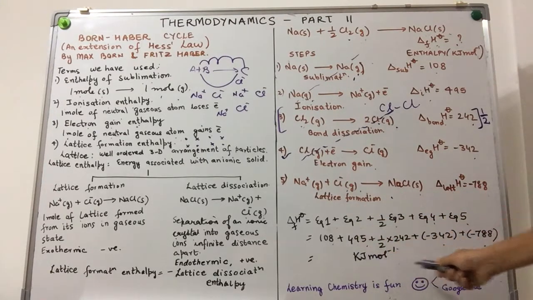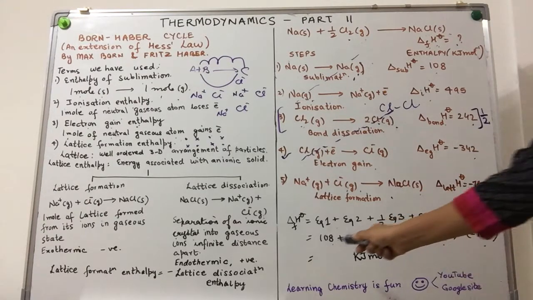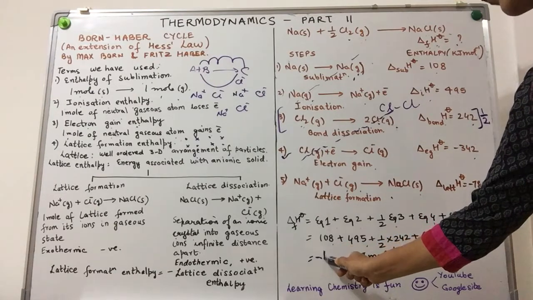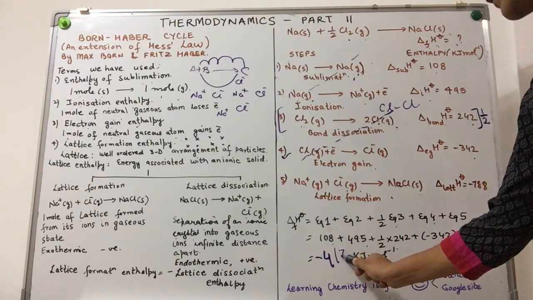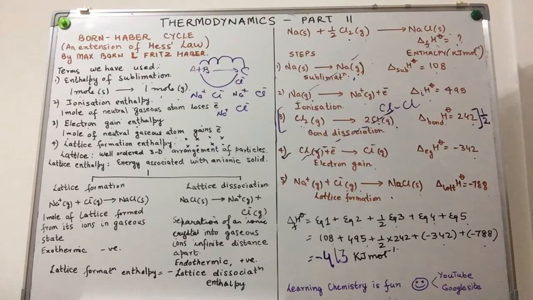Pause the video. Do the calculations. Let us see if our answers tally. Yes, the value comes out as negative 413 kilojoule per mole. In other words, the formation of sodium chloride is an exothermic process.